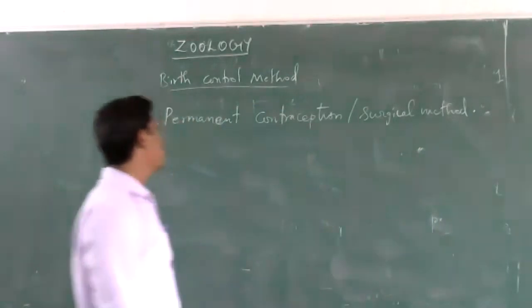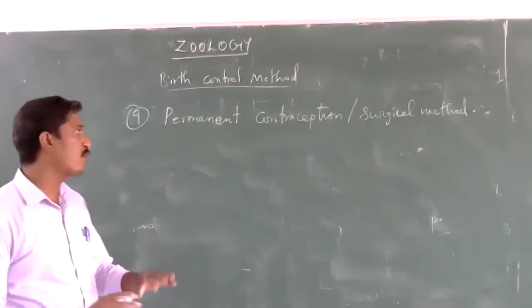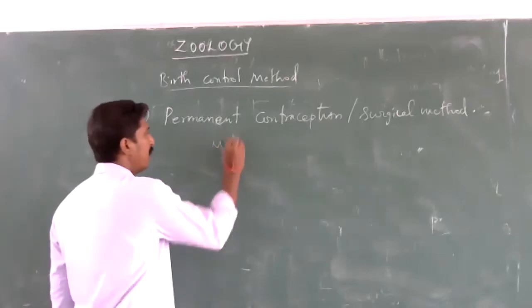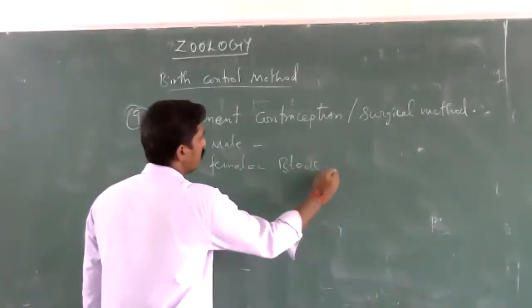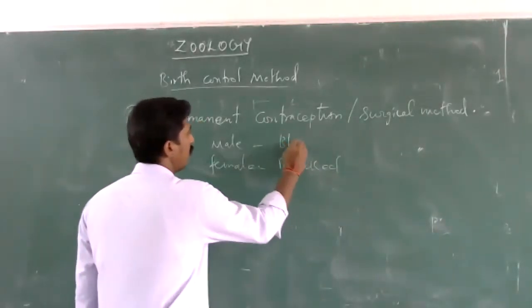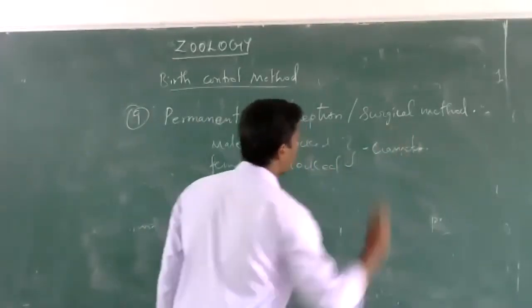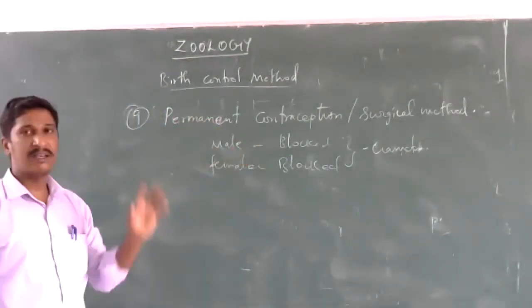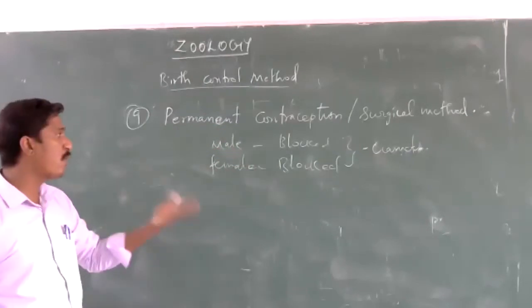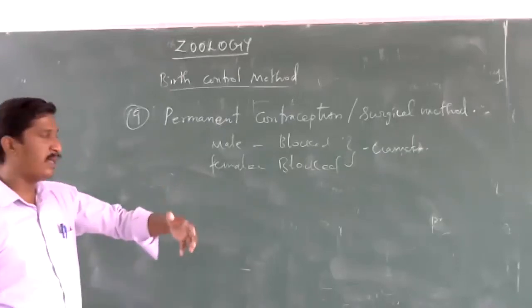In this permanent contraception method, in male and female, the passage of gametes is blocked. Due to this blockage of gamete passage, contraception is achieved by avoiding contact between the male and female gametes, the sperm and ovum.